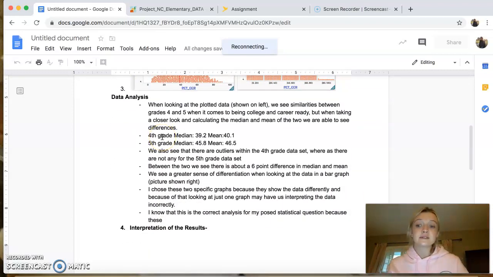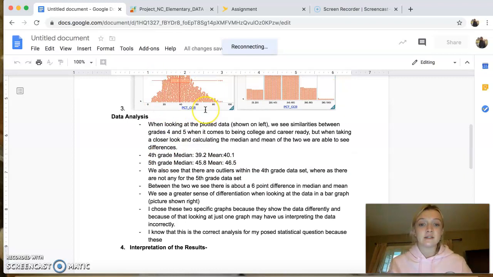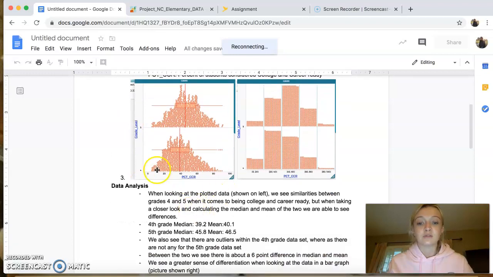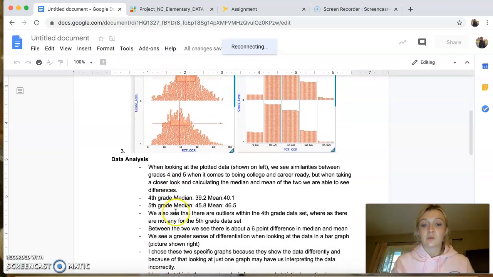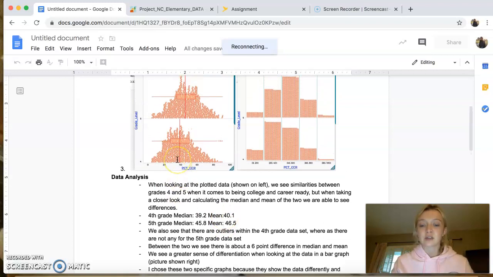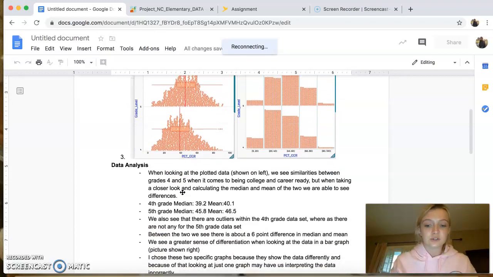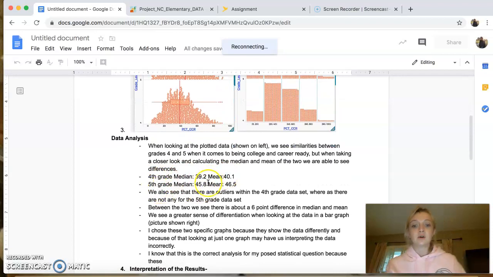For the analysis, when I was looking at the plotted data shown here on the left, we see similarities between grades 4 and 5, 4 being here and 5th grade being at the top. So we were looking at these similarities between them when it comes to being college and career ready, but when taking a closer look and calculating the median and the mean of the data, we're able to see those differences a little closer. And right here I have written down the difference in the median and mean.